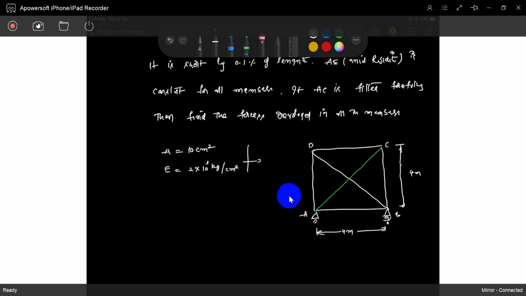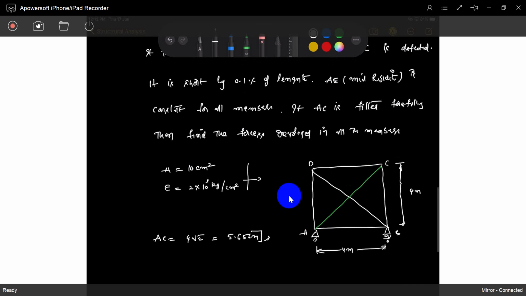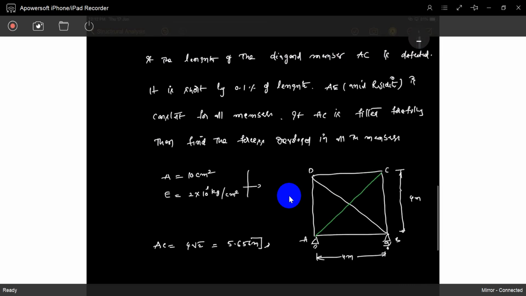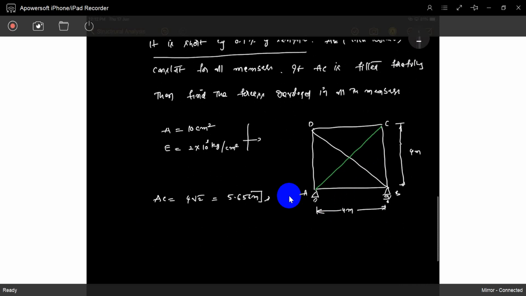So what is the exact length of AC? We have to fix it. 4 root 2, no need to mention, 4 root 2 means 5.656 meters. That's it. But what is the problem that arises? AC is defective. It is short by 0.1% of its length. So how much is the deformation? 0.1% of its actual length. What is the actual length?